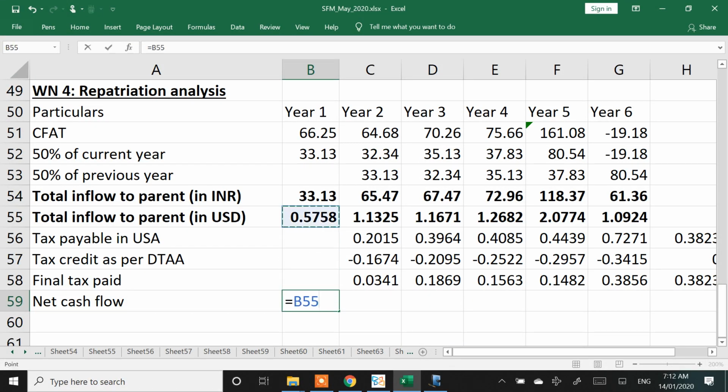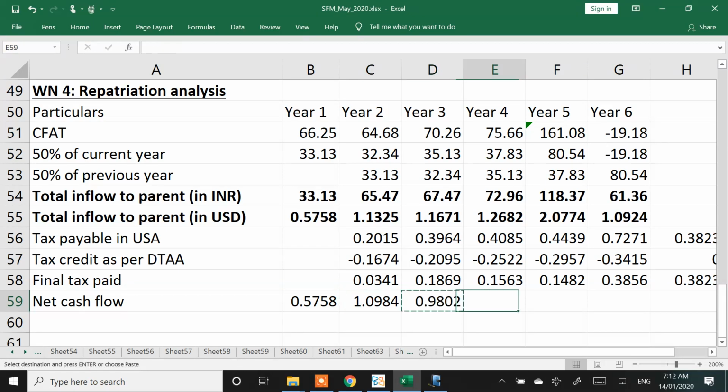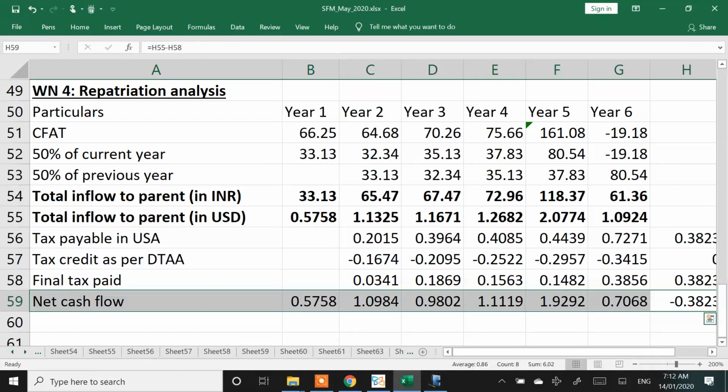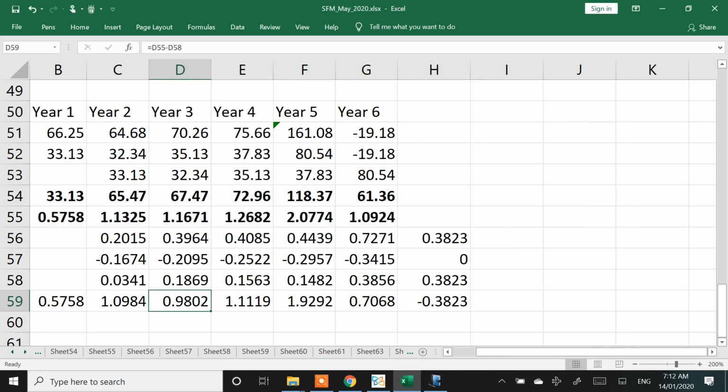Year 2, they are going to get 1.09, 0.98, 1.111, 1.92. This is what this parent entity is going to get out of making investment in India. 0.5758 crores, 1.0984 crores, 0.98 crores, 1.1119 crores, 1.92, 0.7068, and a year 7. I did not anticipate a year 7, but yes, year 7 will be needed because the US parent is going to get the cash flow.